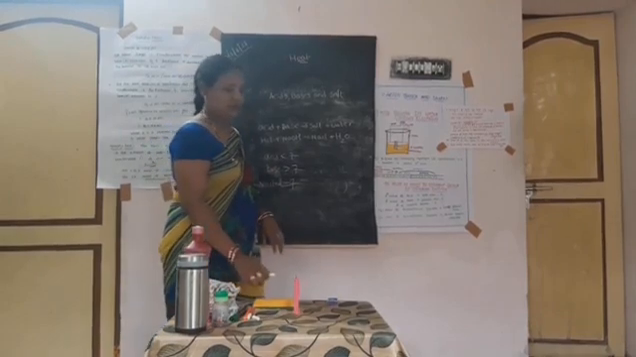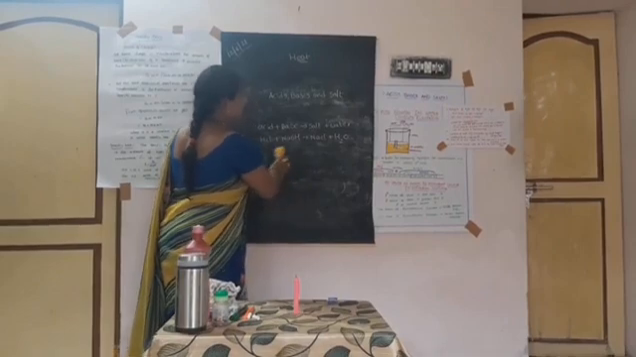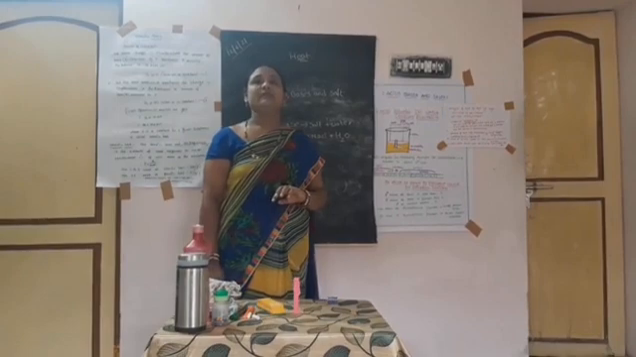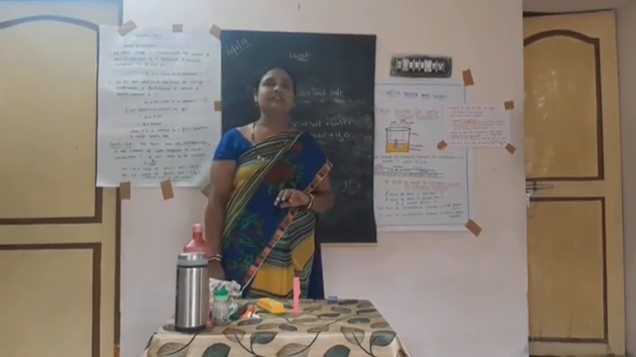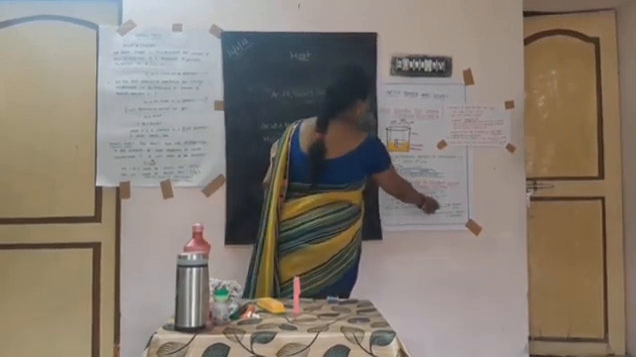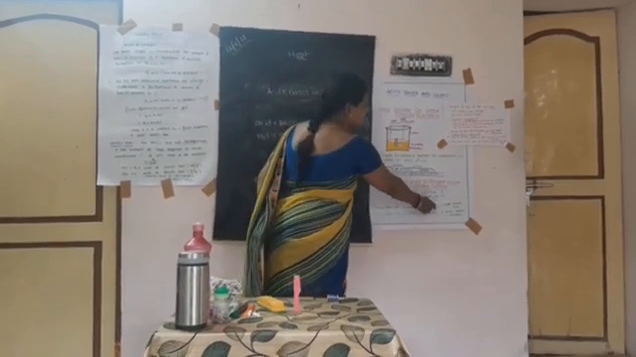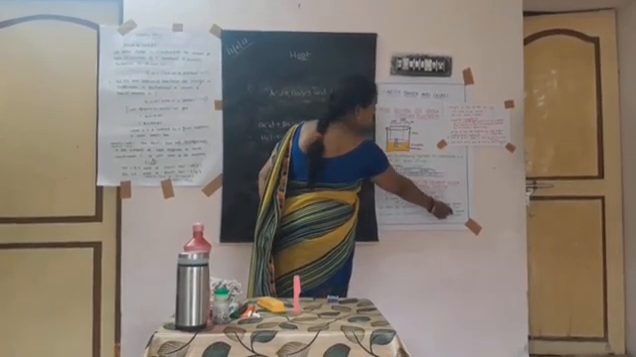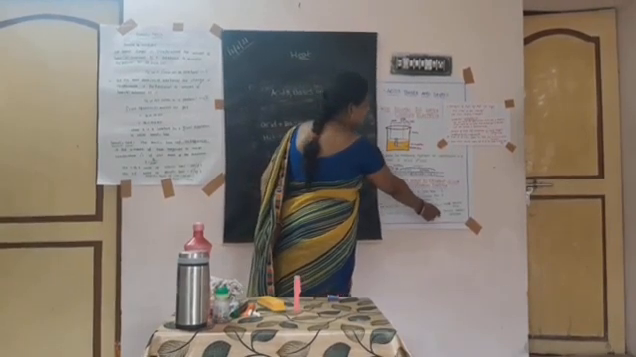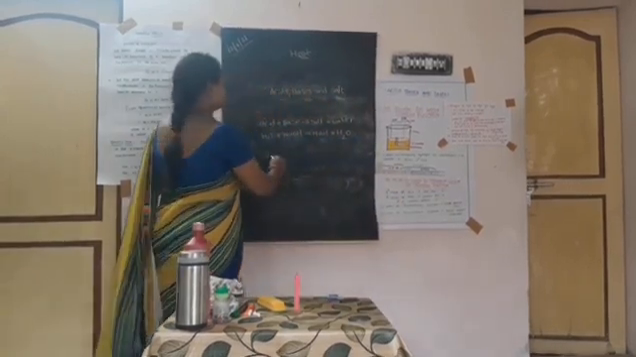So, let's go to the next topic, the indicators. These are two indicators: phenolphthalein indicator and methyl orange indicator. The color of phenolphthalein indicator in a base solution is pink. The color of phenolphthalein indicator in an acidic solution is colorless.